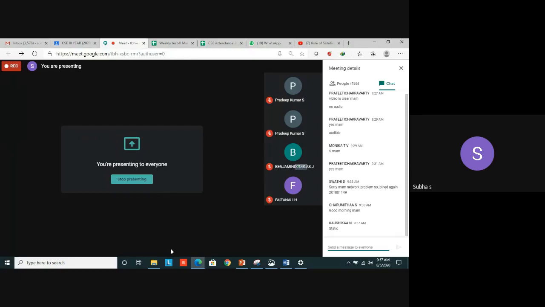Students, put it in chat. Yes, Kaushika answers static. Jwala answers static. Good. So a class diagram is a static diagram, otherwise called as what? Structural diagram. Again, I repeat, there are 4.